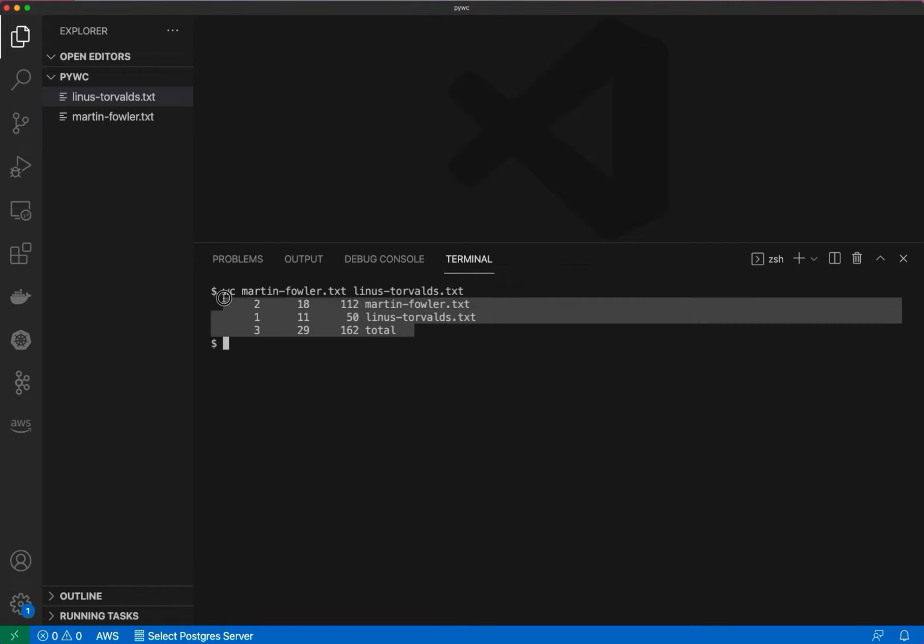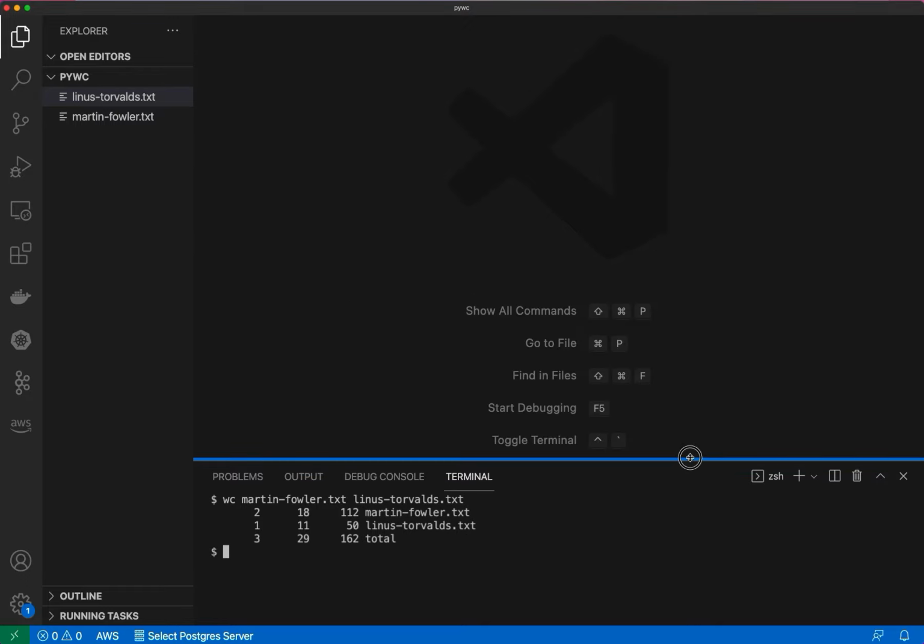This is what I will demonstrate emulating in this video, a Python-based CLI command, and I will call it pywc, like what we see here, just so we can easily differentiate which one is the standard wc command that's been around for quite some time, and then the clone of it being pywc. All right, so let's jump into the implementation.